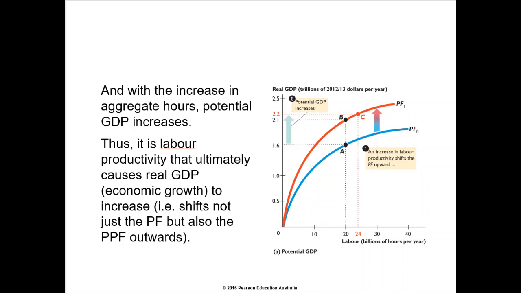So what has been the effect of an increase in labour productivity? Well, the real wage has increased and the number of hours worked has increased by 20%, but 20% extra hours worked has increased real GDP by almost 40%.